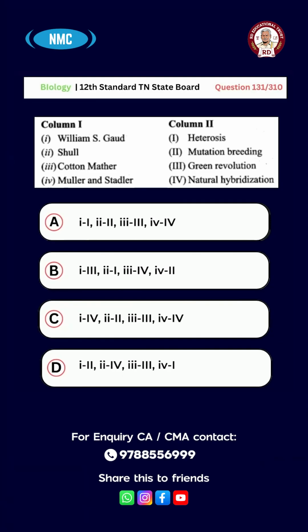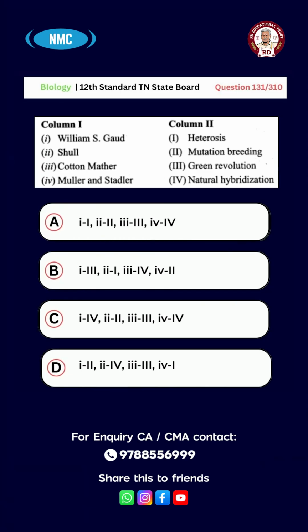Question number 131. Column 1: 1. William S. Gould, 2. Shull, 3. Cotton Mather, 4. Mueller and Stadler. Column 2: 1. Heterosis, 2. Mutation breeding, 3. Green Revolution, 4. Natural hybridization.